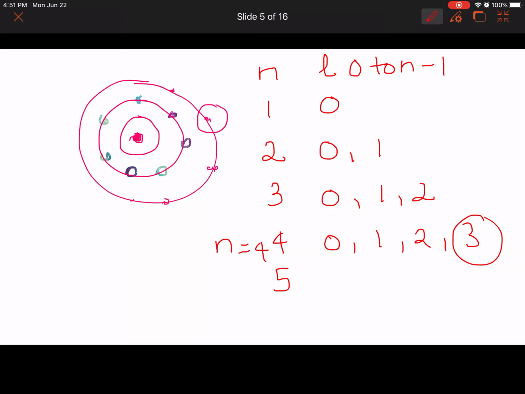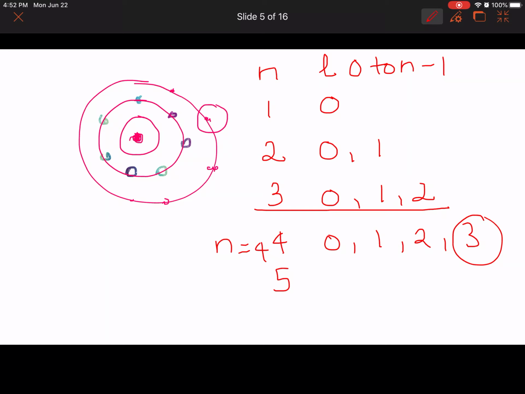Okay, and then the second statement: in a given atom, the maximum number of electrons having principal quantum number n equals 3 is 18. You can refer to the question, you have it in front of you. So in a given atom, the maximum number of electrons having principal quantum number n equals 3. Now let's see in the n equals 3 level, what is the maximum number of electrons that we can have.